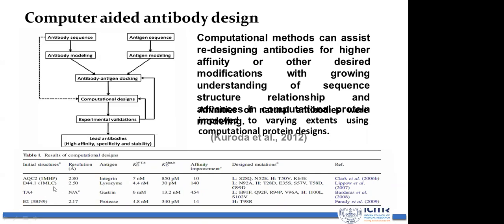Okay, similarly you can see the second example. It is 4.4 nanomolar binding affinity before antibody design. After antibody design it is 30 picomolar. Again, binding affinity improved 140 times after this modification to the paratope region. Similarly, your binding affinity improved 454 times, and your binding affinity improved 14 times after all these modifications.